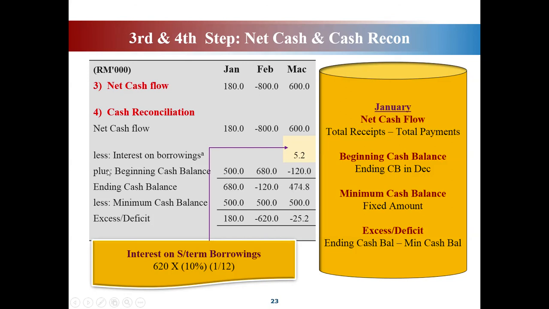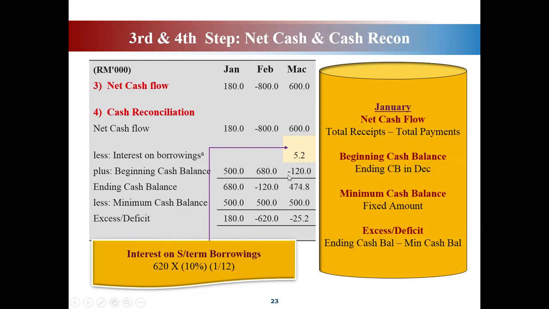Less means you minus, plus you have to add. But since here it is 600, this amount is 600, minus the cost of borrowing, the interest. Okay, 600 minus 5 ringgit 20 sen, you will get 594 ringgit 80 sen. This 594 ringgit 80 sen you have to plus with the beginning cash balance, which is negative 120.